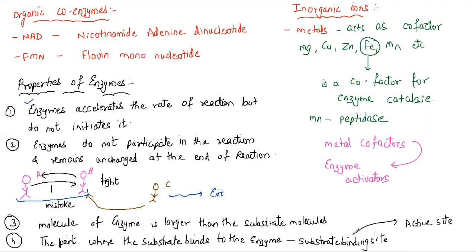Active site, the one that is involved in the reaction. Let's understand a few more properties of enzymes. That is the fifth property. All the enzymes are amphoteric in nature. Now, when I say amphoteric in nature, what exactly does it mean? It means it will act as an acid as well as a base.